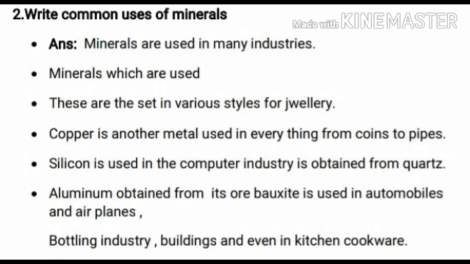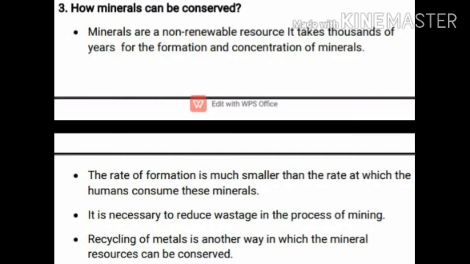Okay, children. Next, we'll move on to the third question: how can minerals be conserved? Minerals are non-renewable resources, isn't it, children? Yes. It takes thousands of years for the formation and concentration of minerals. The rate of formation is much smaller than the rate at which humans consume these minerals. Are you clear, children?